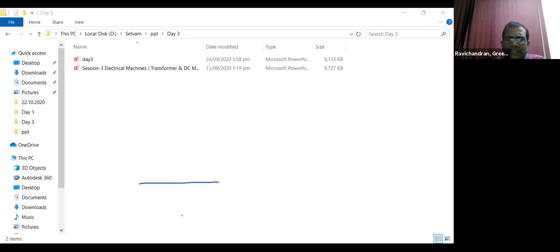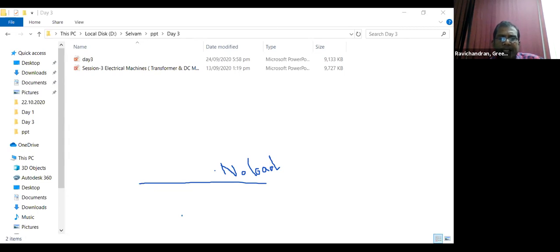To get the iron losses or core losses, we conduct the no load test. Because, as I said, the copper loss is directly proportional to the load. If the load increases, it increases.